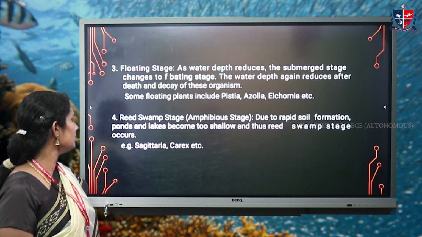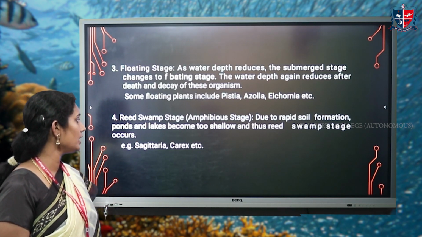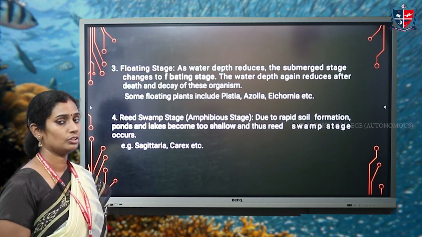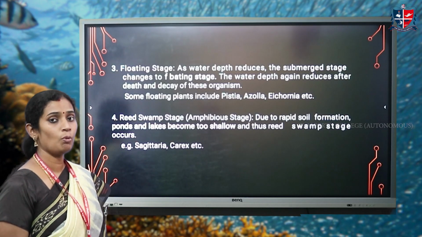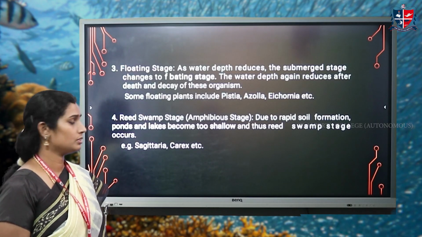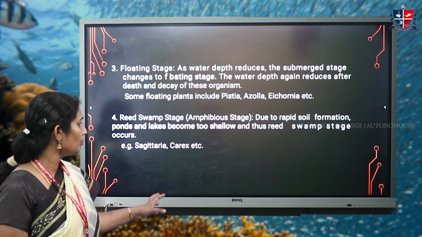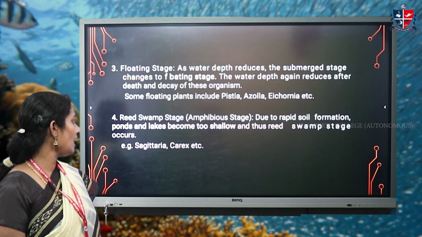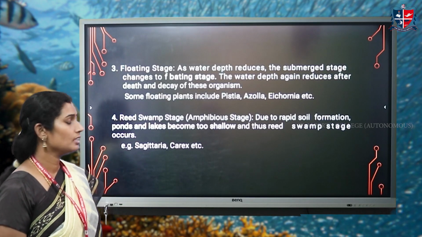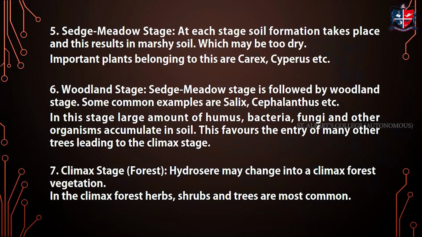Next is the reed swamp stage. It is also known as amphibious stage. Due to the rapid soil formation, the depth of the pond narrows. The pond becomes more shallow. Sagittaria and Carex are the plants developed in this stage.